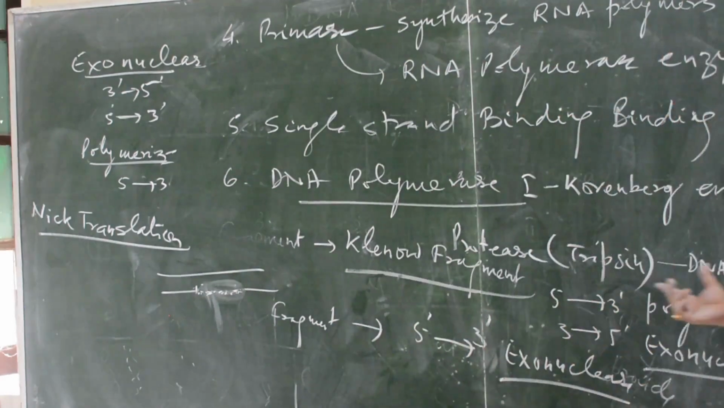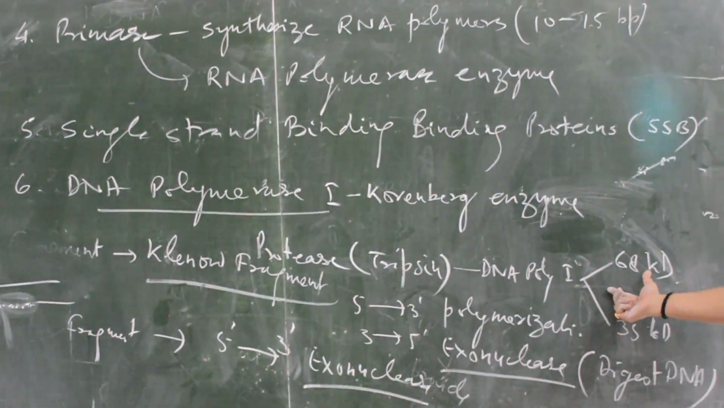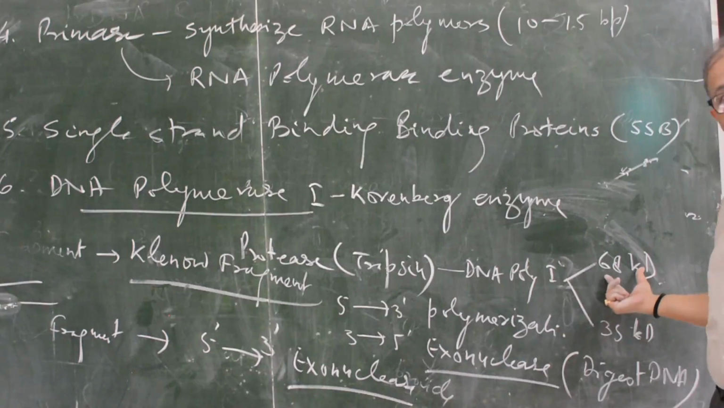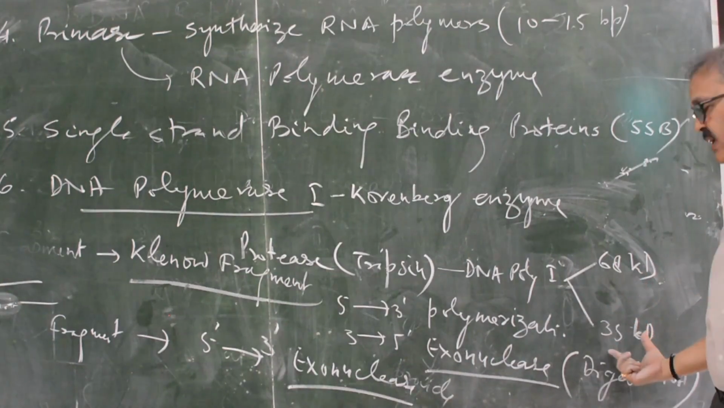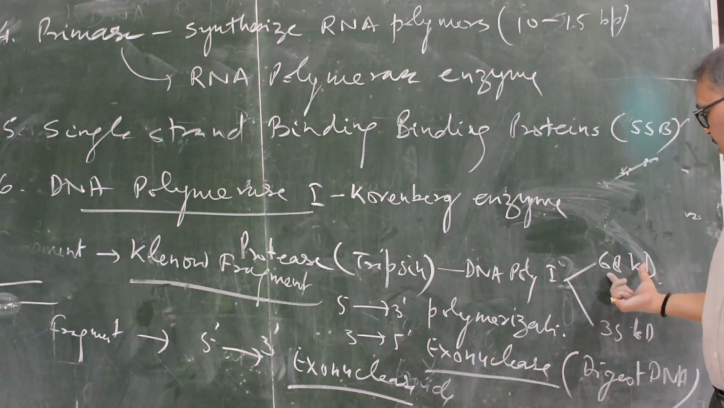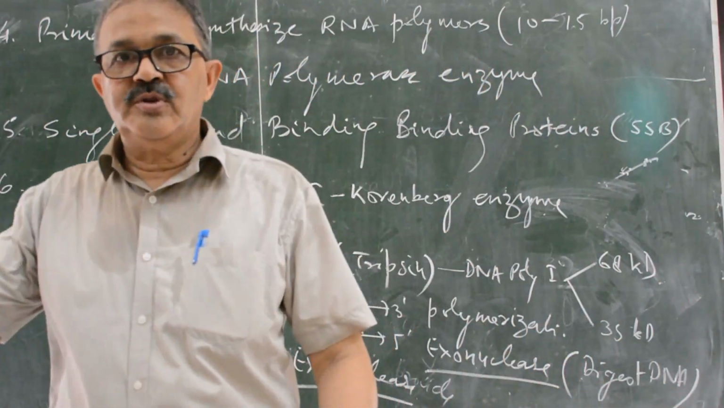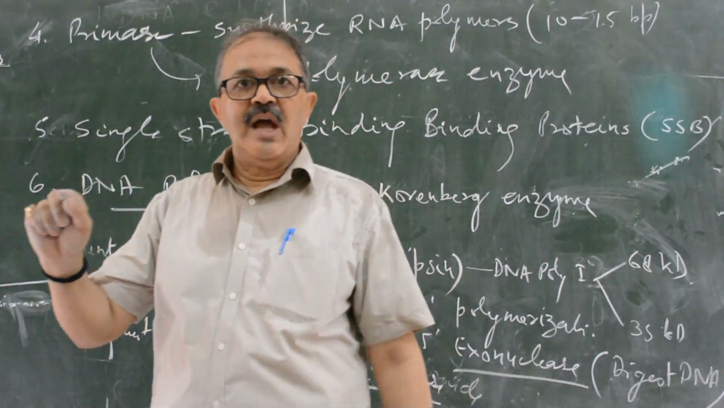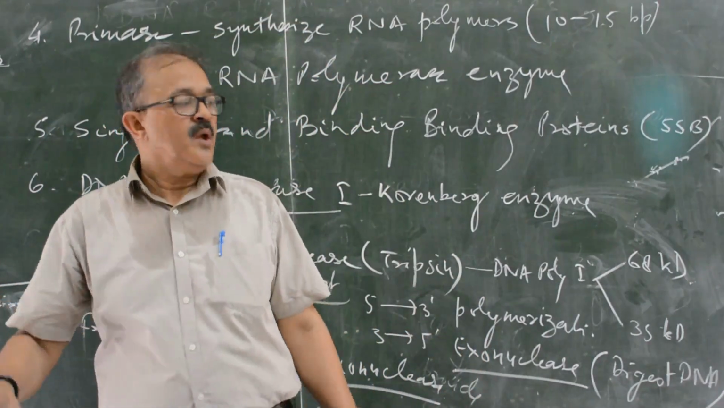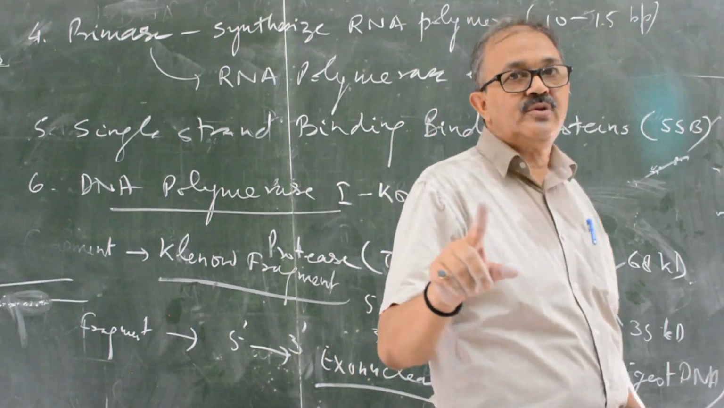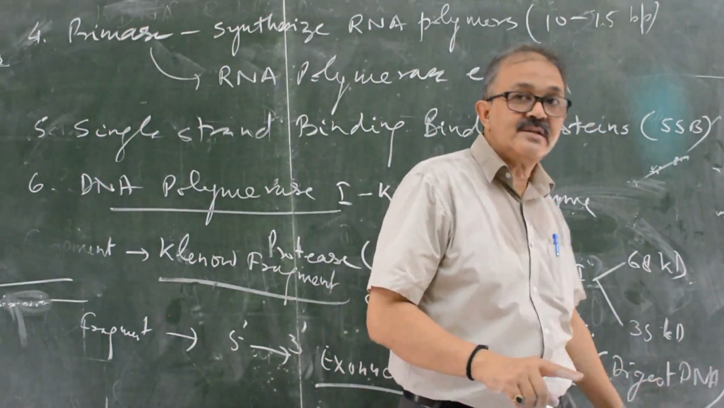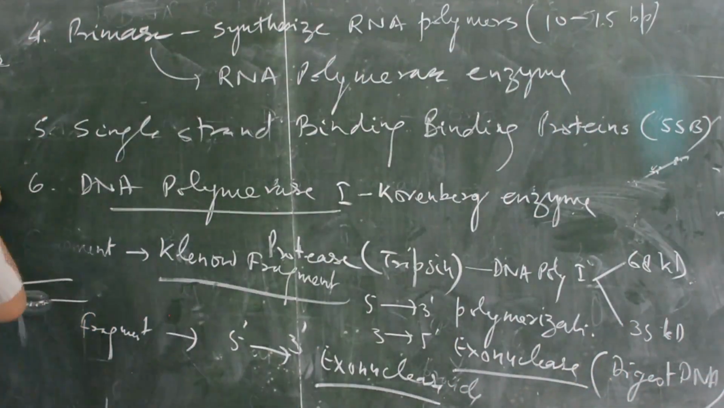One is the larger part, known as the Klenow fragment, and the other is the shorter fragment. The Klenow fragment has two abilities, 5 to 3 polymerization and 3 to 5 exonuclease, and the shorter fragment has 5 to 3 exonuclease. So it is unique because of that. This is a unique ability.